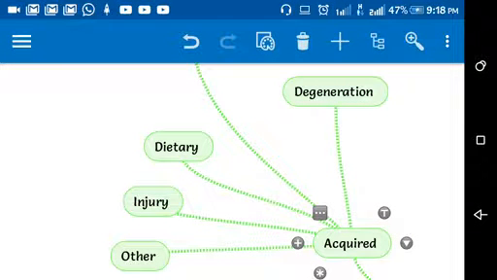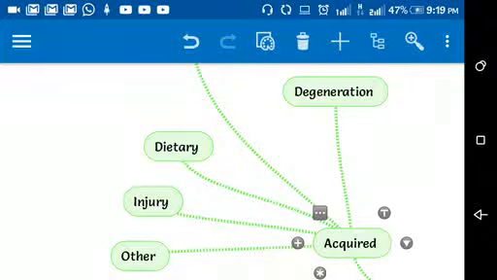Can somebody tell me what is the disease name which happens due to deficiency of calcium? Right, osteoporosis. Okay. Then there are the diseases which occur by injuries, like bone fractures, like brain injury, head injury occurring during road traffic accidents, like that. Then the last one is other. In other come some diseases for which the causes are not known.